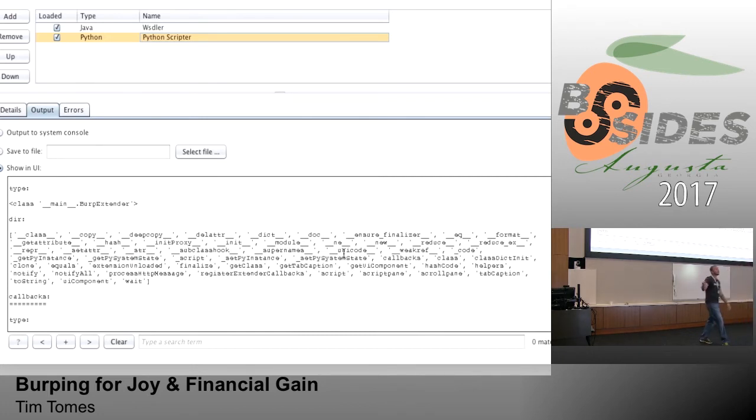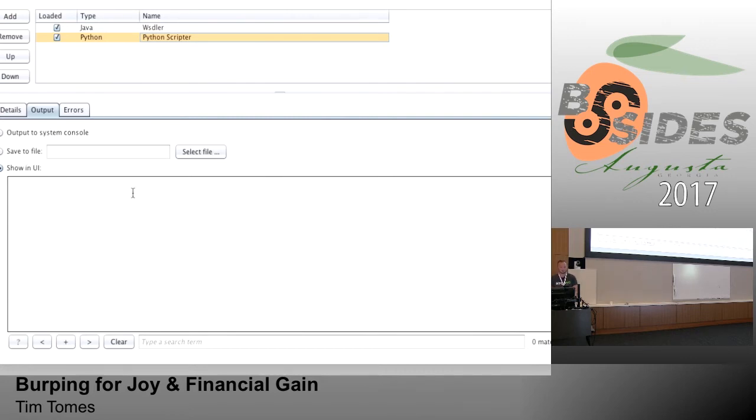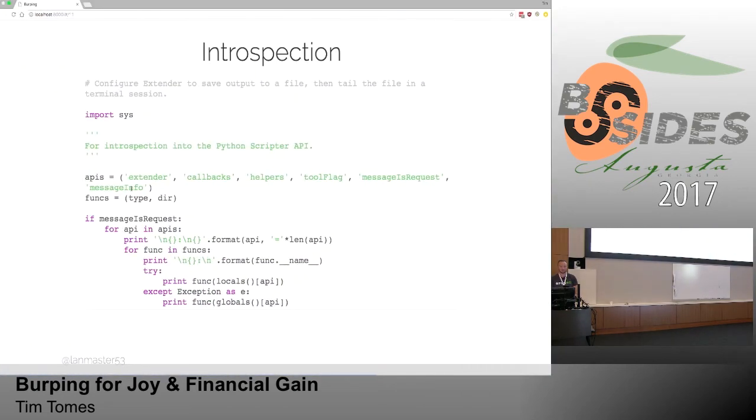And you can take this little script right here and extend it and say, well, I want to print out this variable and see what the contents are. You can take it, extend it, play with it a little bit more, and then all your feedback comes right back here inside of the Extender tab in this UI output text block. Okay, so that's kind of nice, right? Now you have some place where you can actually begin to dig into what Python Scripter does and utilize some of its functionality. But let's look at how we can actually practically apply this stuff.